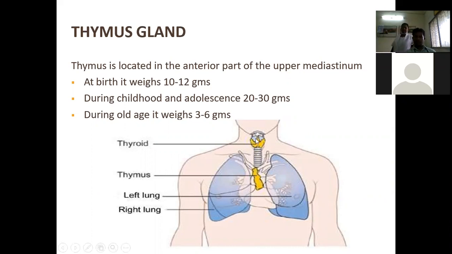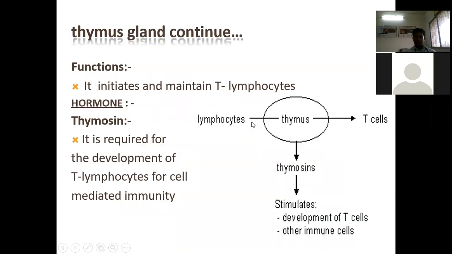In the fetal stage, the thymus gland weighs 10 to 12 grams. As the person grows, it comes to 20 to 30 grams, and in old age it shrinks to 3 to 6 grams. Next, the function: it initiates and maintains T lymphocytes.